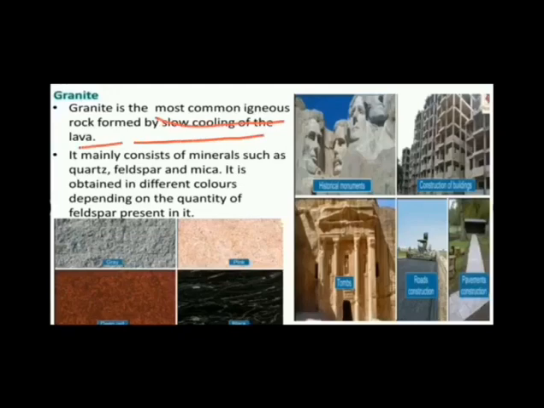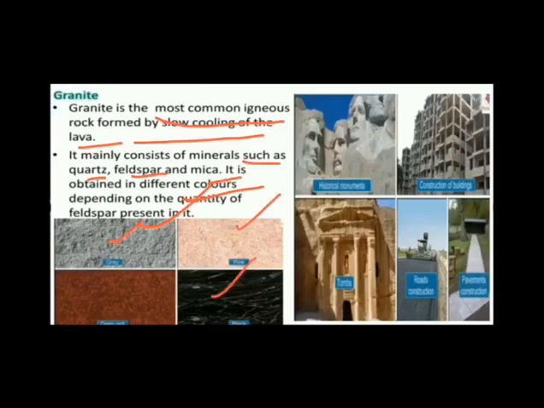They are formed by the slow cooling of lava on the earth's surface, and it mainly consists of minerals such as quartz, feldspar, and mica. It is obtained in different colors also, depending on the quantity of feldspar present in it. So its color depends upon the quantity of feldspar. For example, granite can be gray in color, it may be pink, it may be black also, and sometimes it may be dark colored.